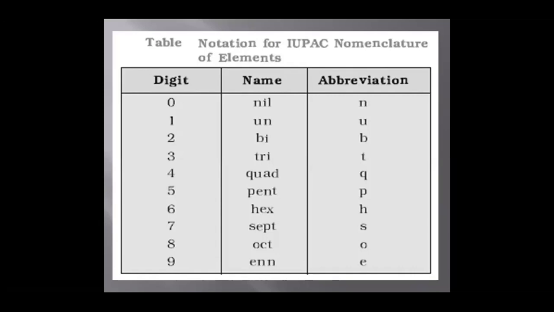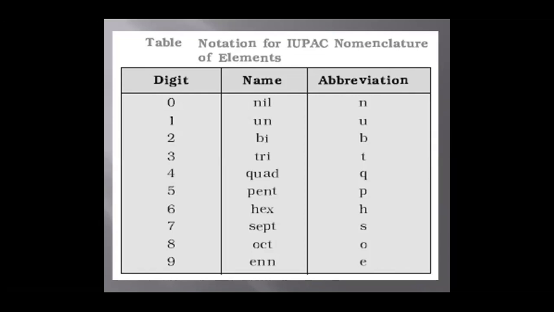Digit, name, abbreviation. If the digit is 0, the name is nil, abbreviation n. If the digit is 1, the name is un, abbreviation u. If the digit is 2, the name is bi, abbreviation b. If the digit is 3, the name is tri, abbreviation t. Digit 4, the name is quad, abbreviation q. Digit 5, the name is pent, abbreviation p. Digit 6, the name is hex, abbreviation h.